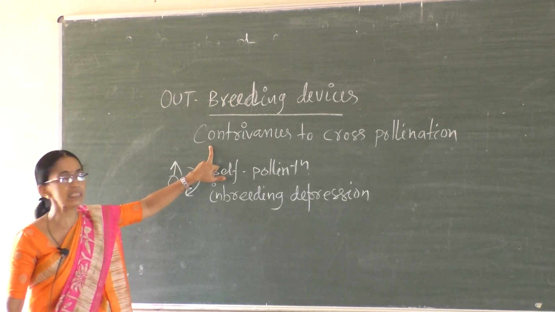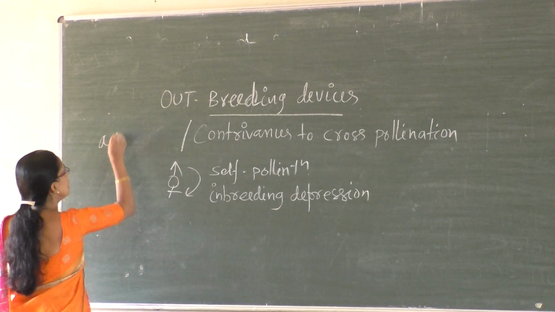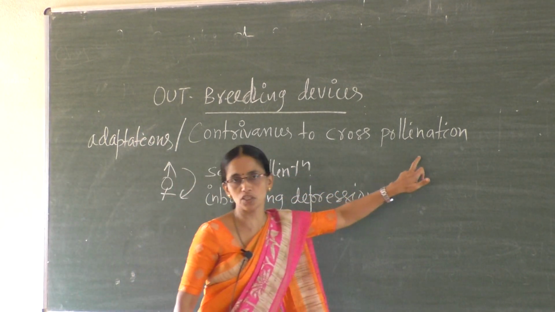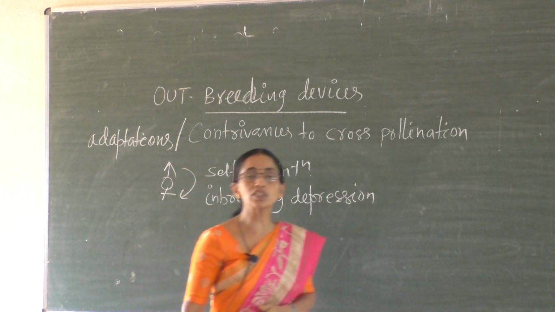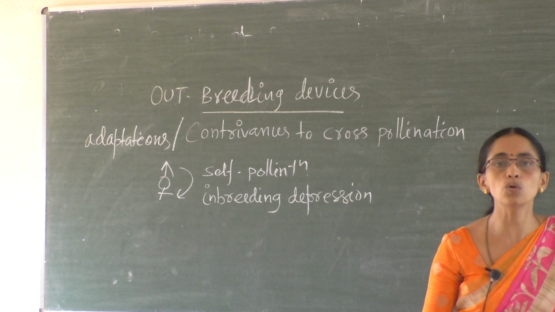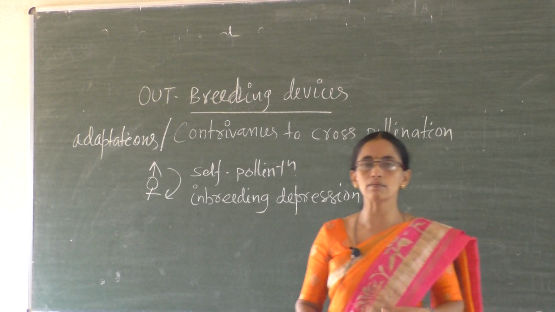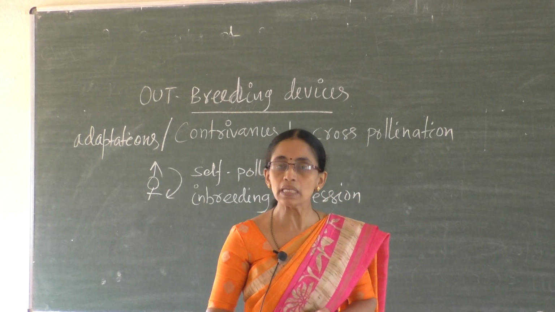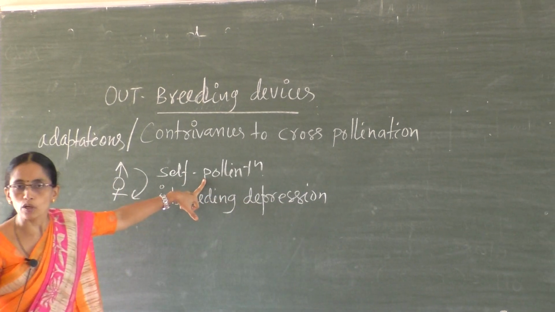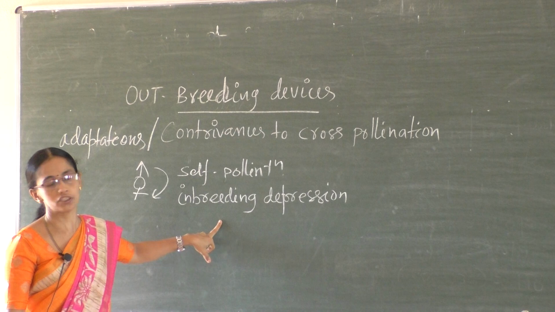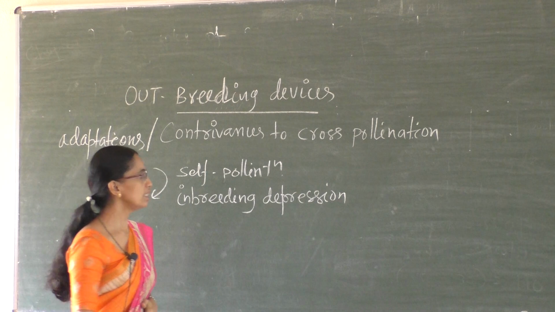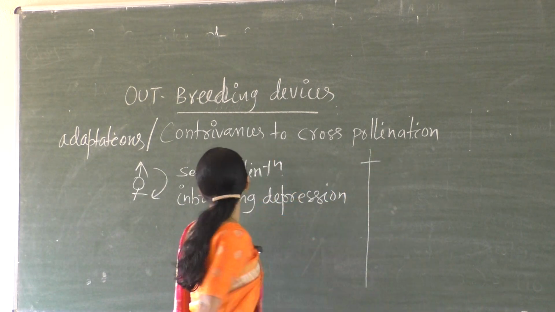Outbreeding devices, which are nothing but adaptations to cross pollination, which are called contrivances to cross pollination, or which are also called outbreeding devices. So why outbreeding devices? To minimize, to overcome self pollination and to enhance cross pollination, to overcome self and to promote cross. There are mainly 4 types. First one.